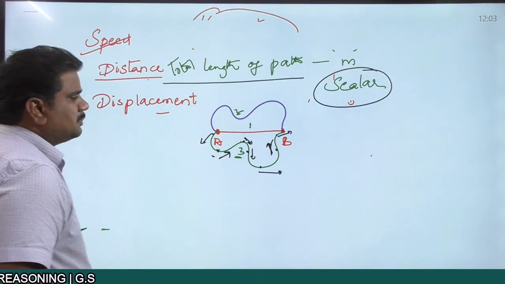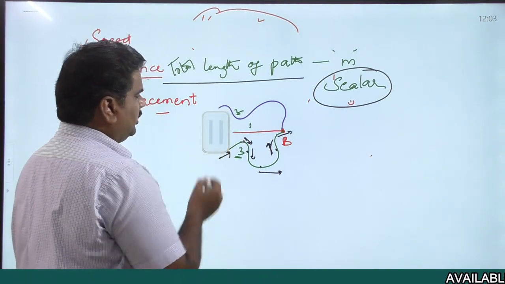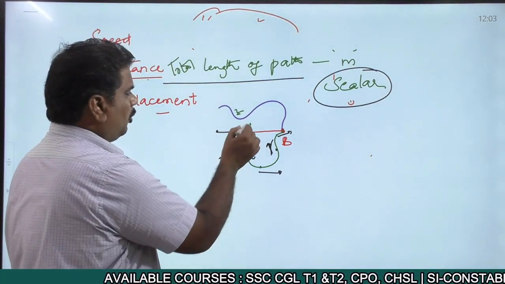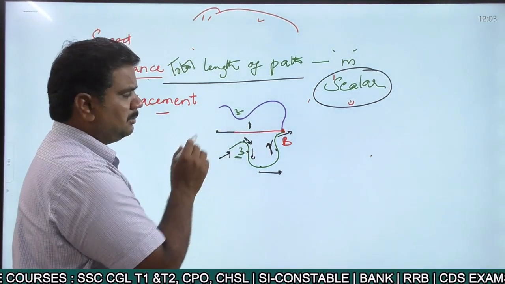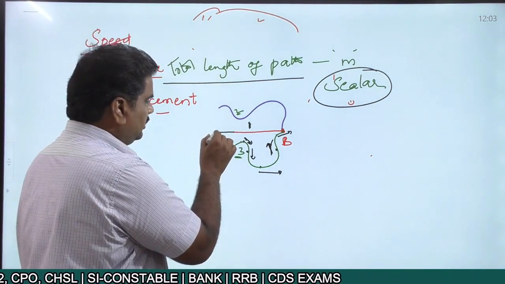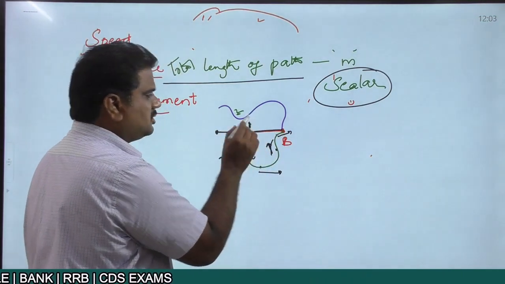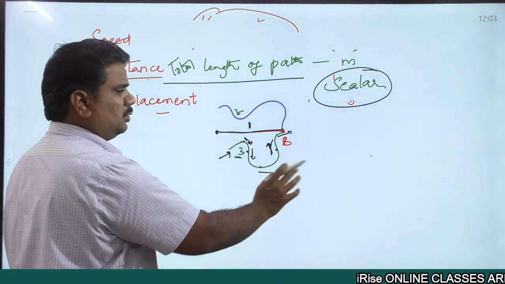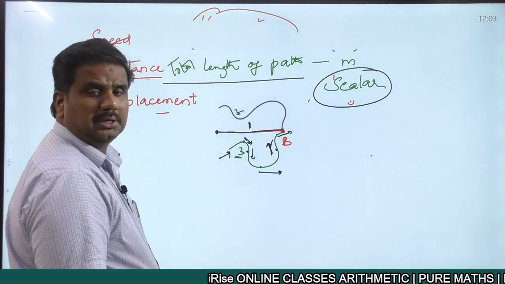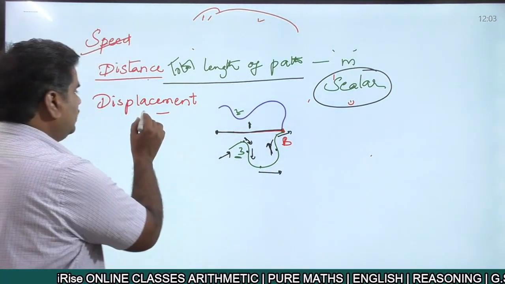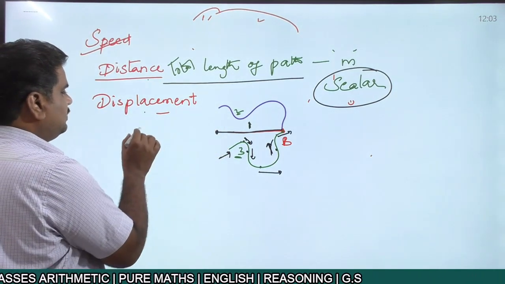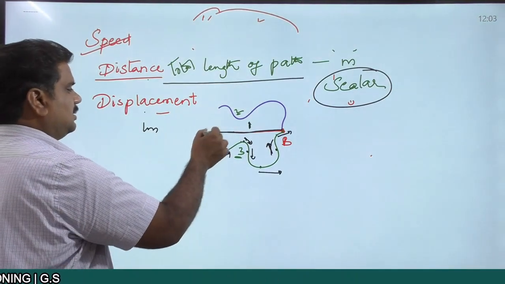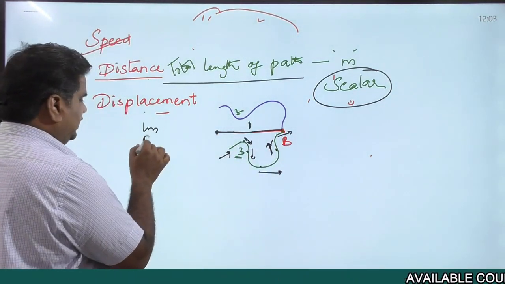Then when talking about the term displacement, you are moving from point A to point B, right? When you are moving from point A to point B through the path number 1, you are covering the shortest distance. At the same time, you are moving in a specific direction. Either you are moving towards the left hand side, or you are moving towards the right hand side, right? So that is what you call displacement. So here the displacement may be the shortest distance. The shortest distance may be 1 meter. At the same time, you need to specify some direction. You are moving towards the right hand side, right?